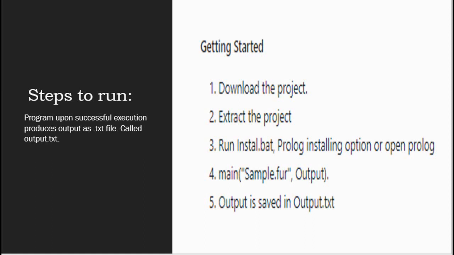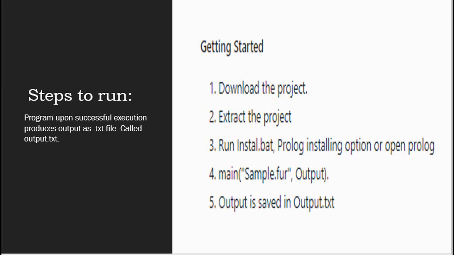After Prolog is open, writing the following command will run the sample file: main, inside brackets the name of the file, comma, output.